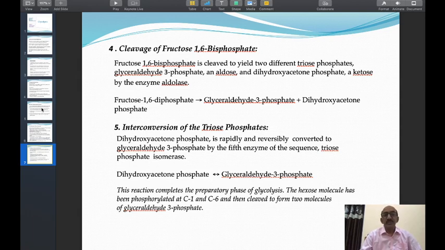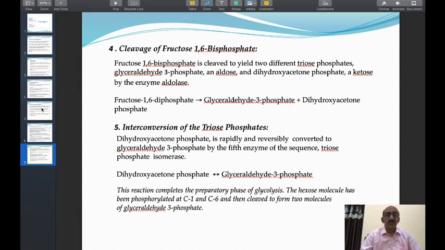The size of glyceraldehyde 3-phosphate and dihydroxyacetone phosphate is very small compared to fructose 1,6-diphosphate. Therefore, these molecules are highly reactive. They are highly unstable. Glyceraldehyde contains an aldehyde group, dihydroxyacetone contains a ketone group. Therefore, they are highly reactive sugars. These highly reactive sugars, in the 5th step, are converted into each other.